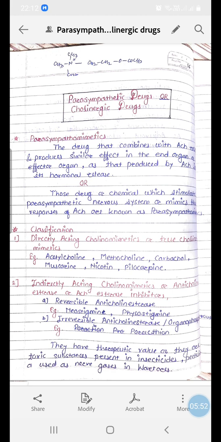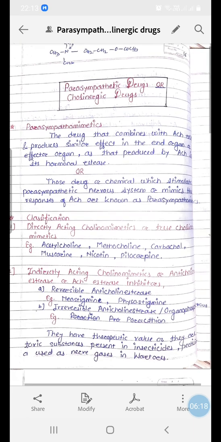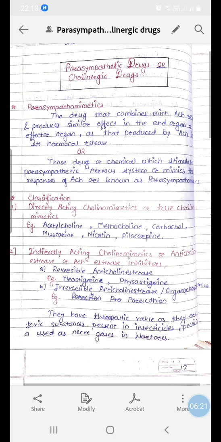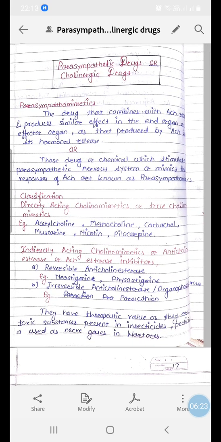Now the structure of acetylcholine is written on the top of this page. You can see that acetylcholine chemically is an ester, that is RCOOR', where CH3 is your R, COO, and the remaining molecule is your R'. So this ester will be cleaved by the enzyme acetylcholinesterase, and these drugs will block this enzyme, thereby acetylcholine will not be metabolized and it will be available for its action.